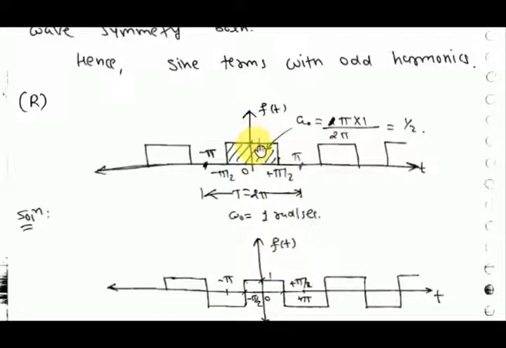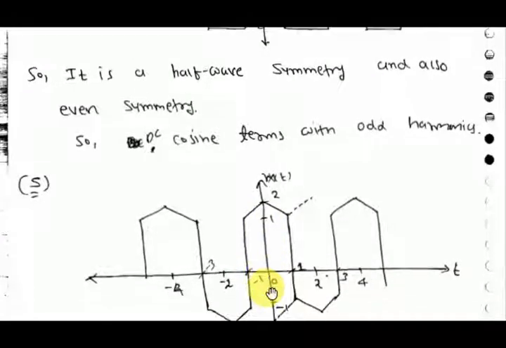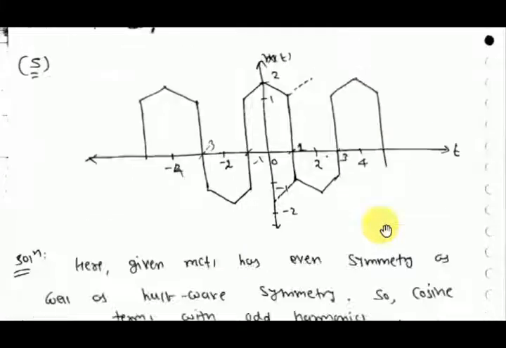If you subtract this signal, its magnitude is 2. Sorry, this is 1. If you subtract this by the midpoint, like 1 by 2, you will find a signal like this. It is even as well as half wave symmetry. So here the DC term as well as cos terms will be there, only with odd harmonics. DC and cosine with odd harmonics will be present.